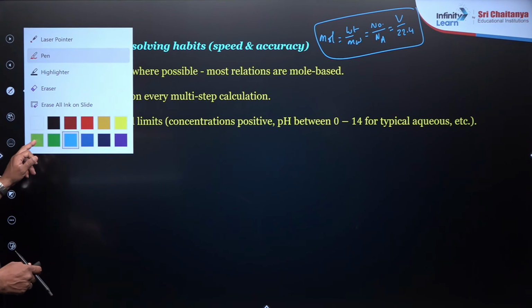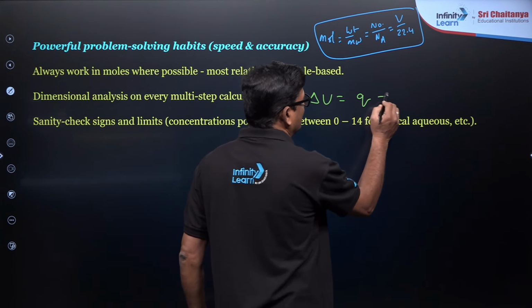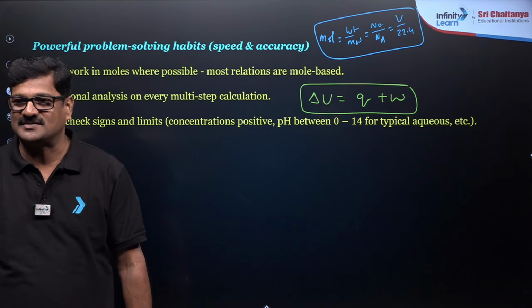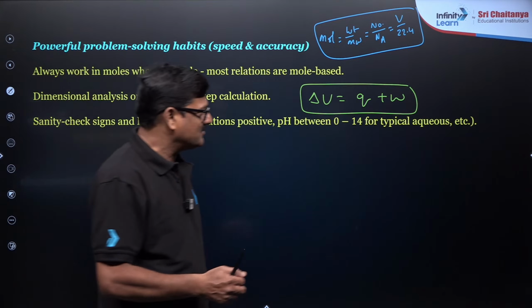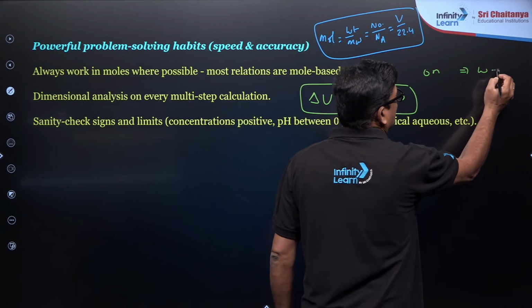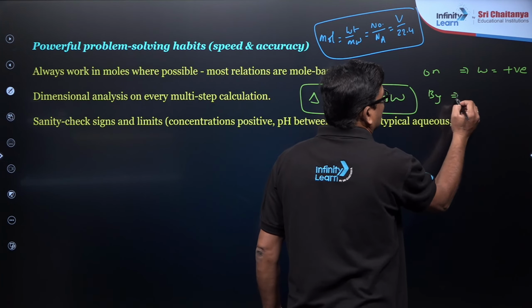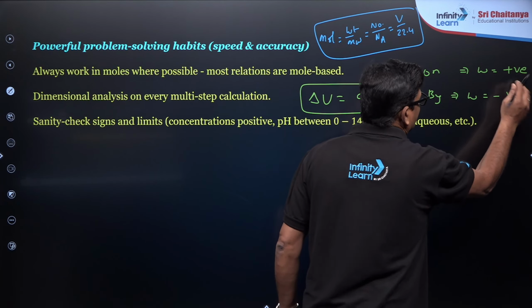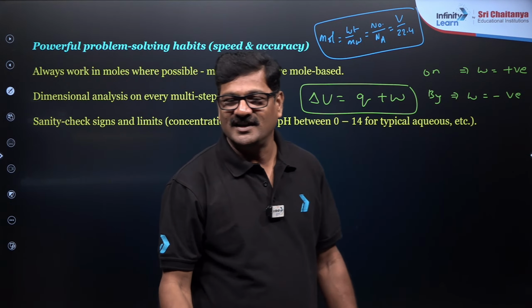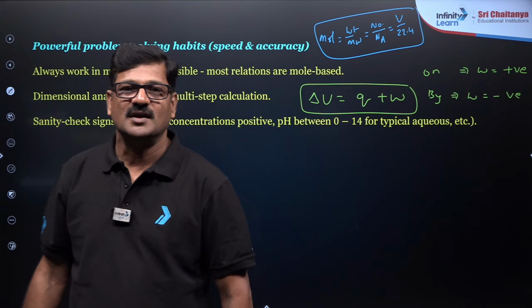Mind one thing I can say. Delta U is equal to Q plus W. This is the first law of thermodynamics. And sign convention in chemistry: work done on the system, W is going to be a positive quantity. Work done by the system, W is equal to a negative quantity. When you put these values here, heat is lost by the system, Q is going to be negative. Heat going into the system, heat is positive.